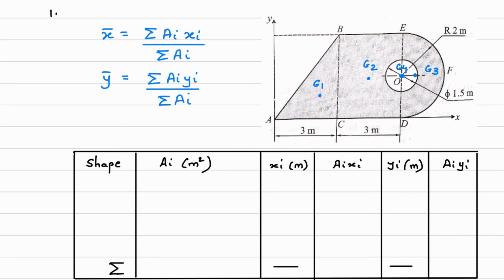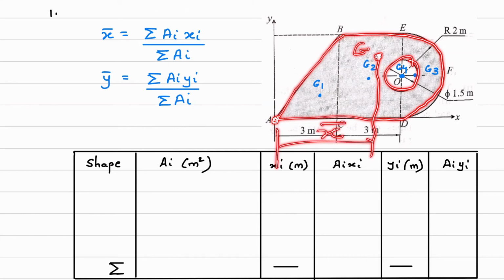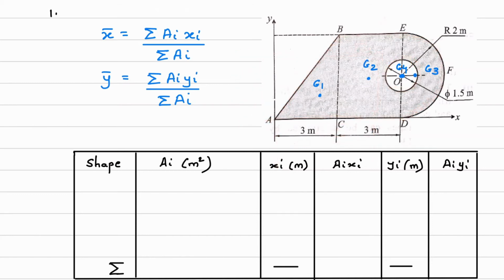So basically we have to finally calculate x bar and y bar. That x bar and y bar will be with respect to this point A, because that is the origin which we are considering. For this composite geometry, without the circle cut-out, suppose this is the centroid G. So we have to find x bar, this will be x bar, and this part will be y bar. This we have to finally calculate.